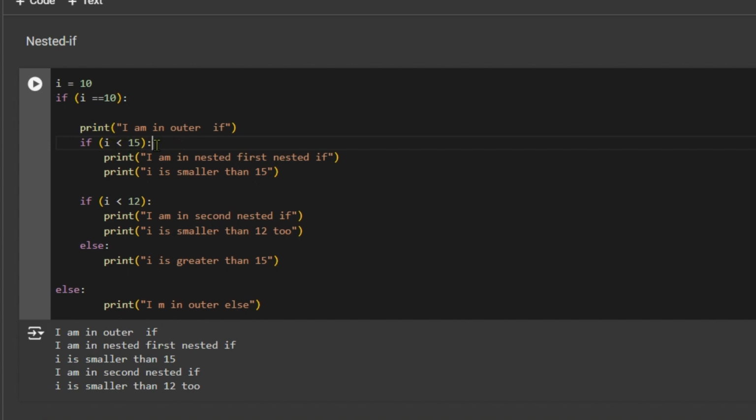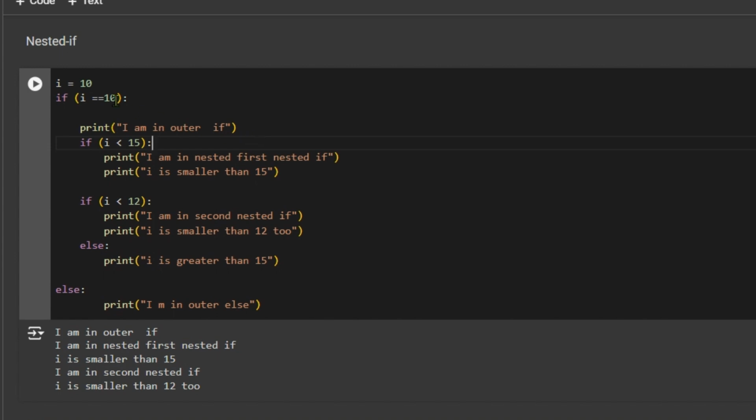If i is less than 15, i is 10, so 10 less than 15 is true. Again whatever is in this if block will be printed, that is I am in first nested if i is smaller than 15. Now i is less than 12, this condition also is true, so these two statements will be printed. The else part will be ignored, and the outside else also will be ignored. Okay, so that's all. These five statements would be printed as they are.